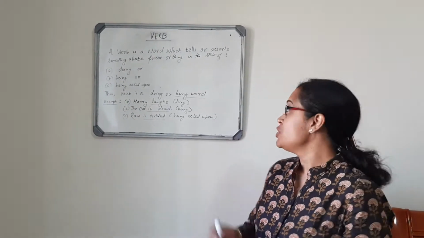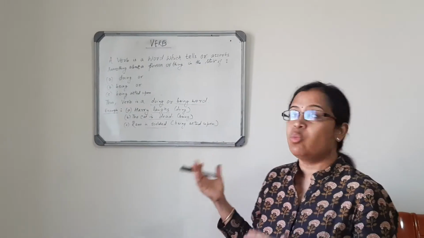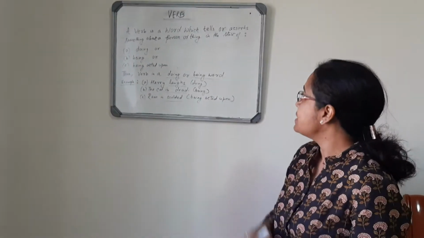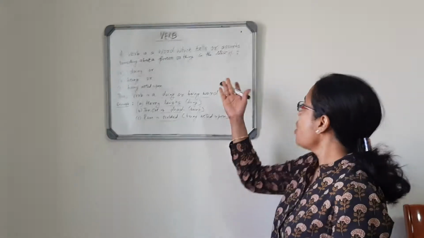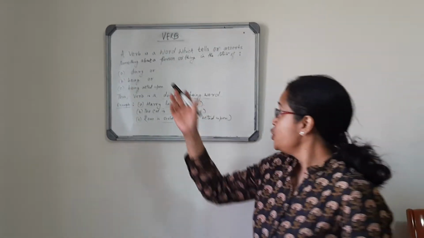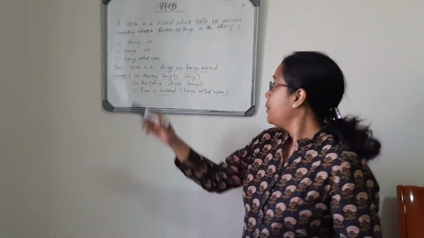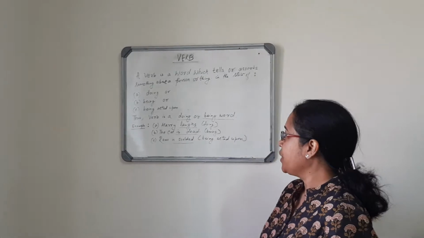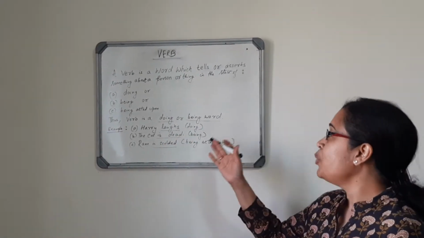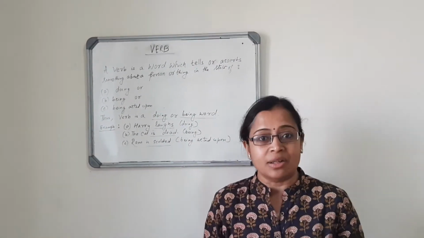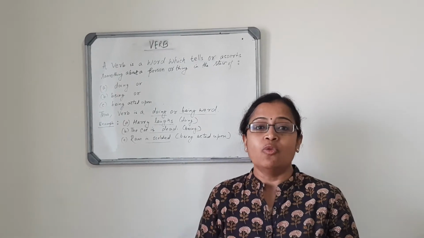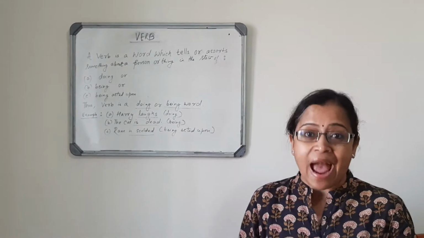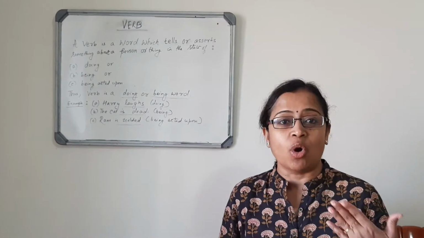Today we will talk about verbs. What is a verb? A verb is a word which tells or asserts something about a person or thing in the state of doing or being or being acted upon. The verb is a doing or being word. In other words, in simpler form, verb is a doing word. Verb is also an action that we all do.